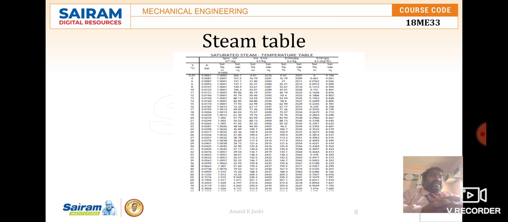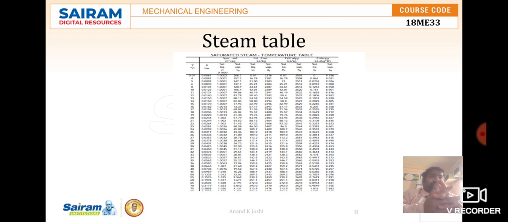Even in various editions of a book they make changes, but in this book, generally, we have used standard properties which are internationally recognized, and throughout the problems we have considered the standard steam table.